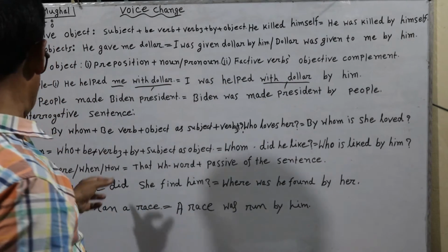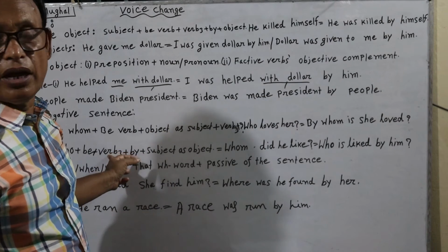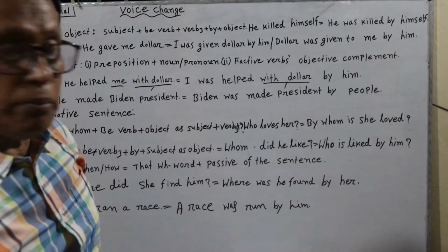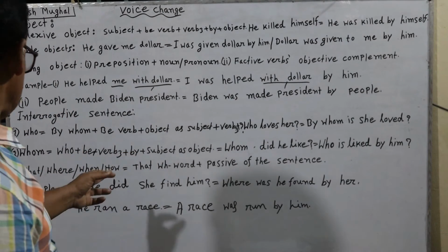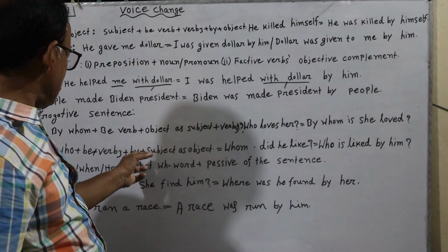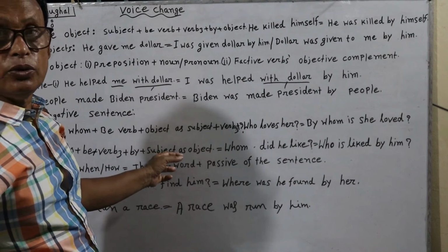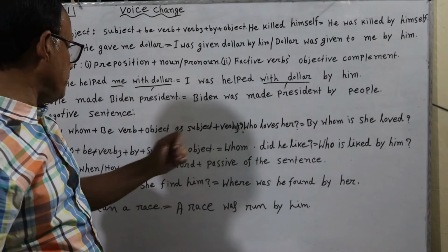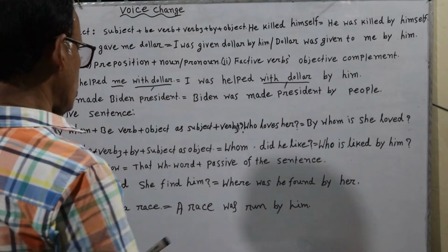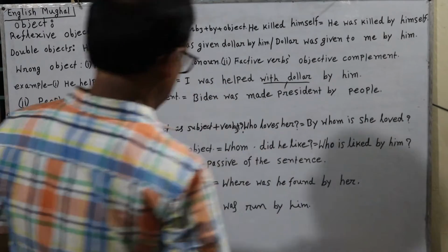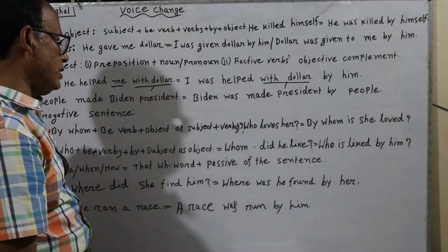After that we have to use verb 3, the past participle of the main verb. Then we shall write by, and then the subject will be written as object. Here is an example. Whom did he like?